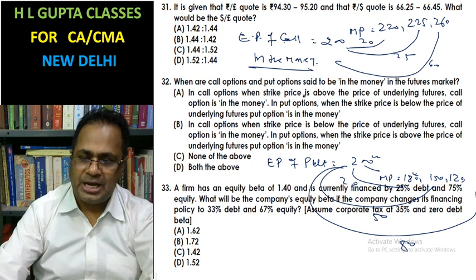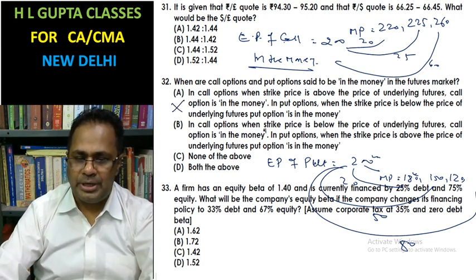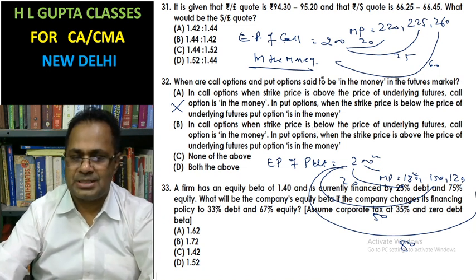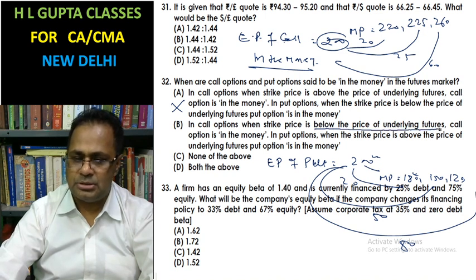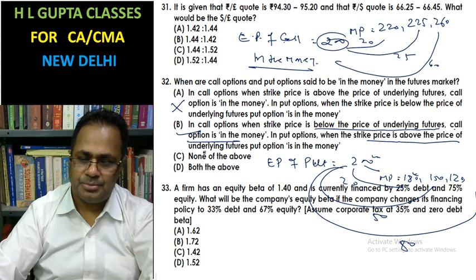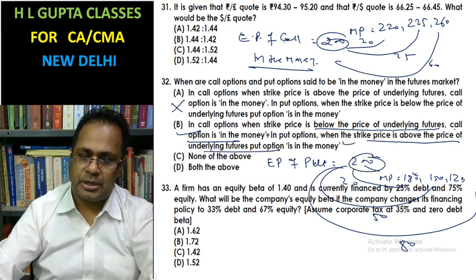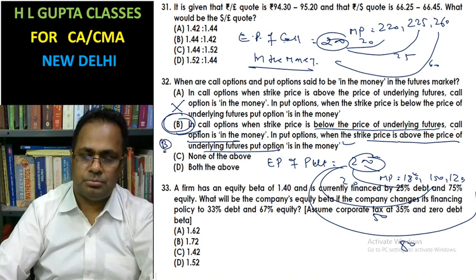In a call option, when the strike price is above the price of the underlying futures, the call option is out of the money. In a call option, when the exercise price is below the price of the underlying futures, the call is said to be in the money. It is correct. In the put, when the strike price is above the price, it is in the money. This is correct. Then the B part is the correct answer.